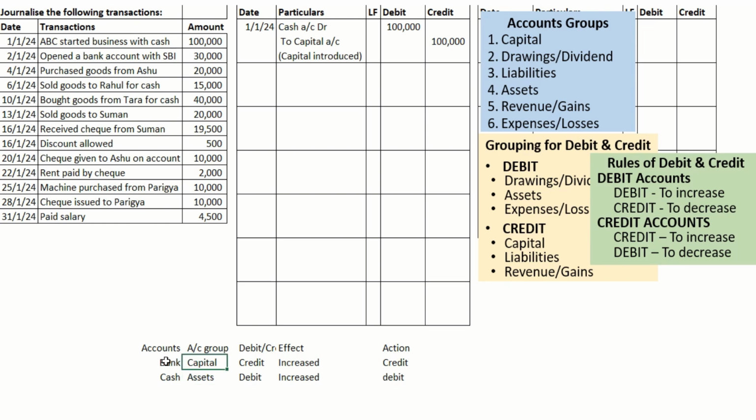Now the account grouping for bank: the balance in the bank is a resource, unless it's a loan from the bank. Here it is not a loan, we have just opened an account by depositing money. So the category comes to assets. Cash we already discussed, it is assets. For assets, the grouping is under debit.